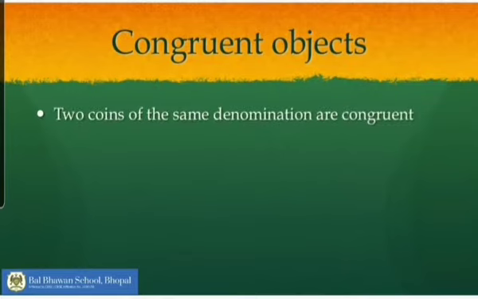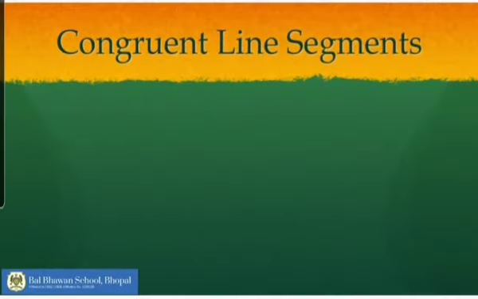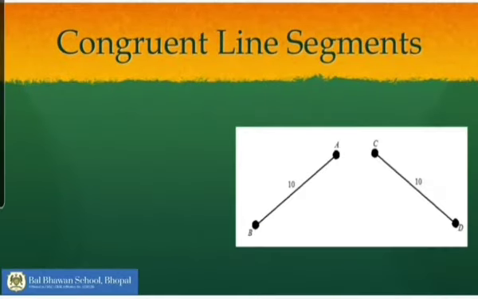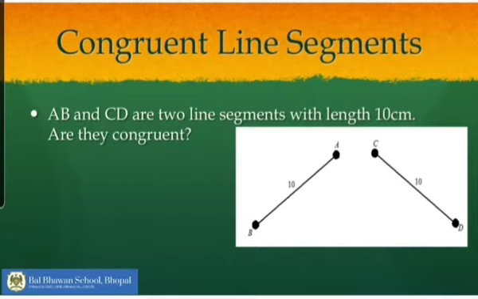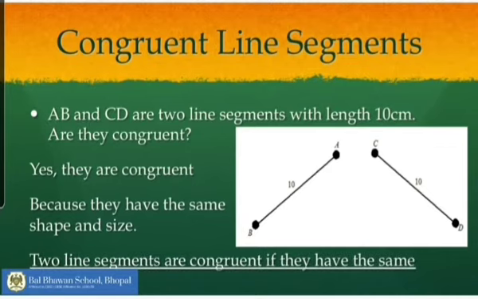Let us take the example of a few objects, like two coins of the same denomination are congruent. Here I have taken an example of two coins which are exactly the same. Now, let us talk about two line segments. Here, AB and CD are two line segments with length 10 centimeters. So, can we say that they are congruent? Yes, they are congruent because they have the same shape and size. So, any objects which have the same shape and size, we are going to call congruent. Like two line segments are congruent if they have the same length.